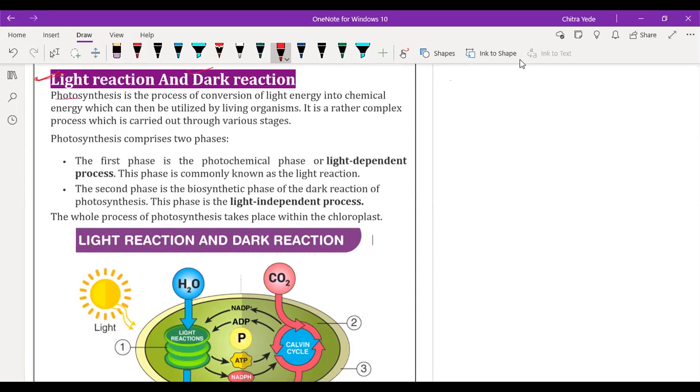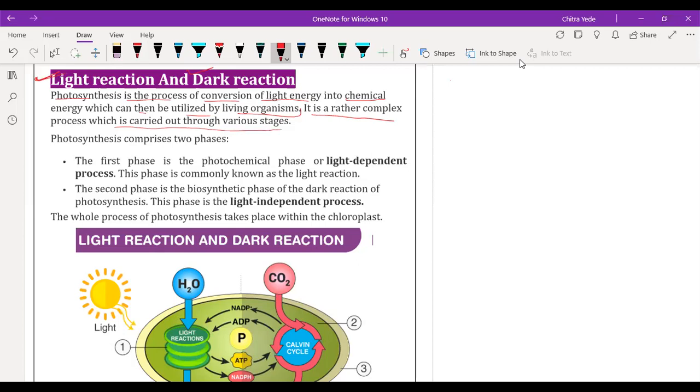So photosynthesis is the process of conversion of light energy into chemical energy, which can be utilized by all living organisms in order to produce energy, and that energy drives the functions in the organism's body. It is a very complex process which is carried out in various stages.